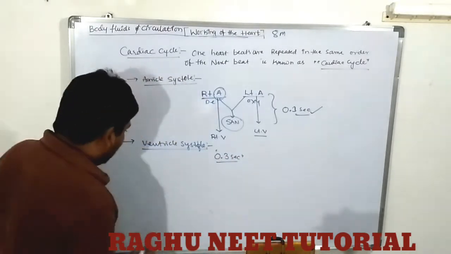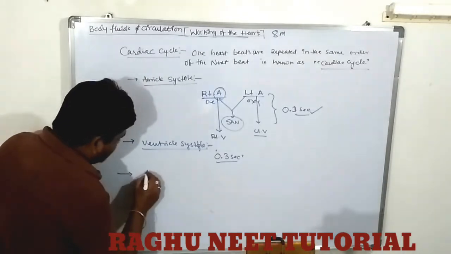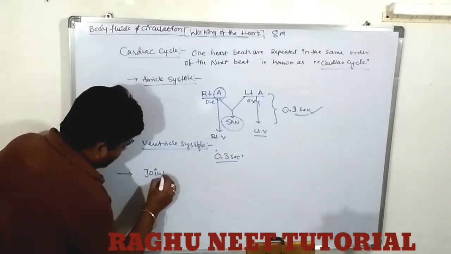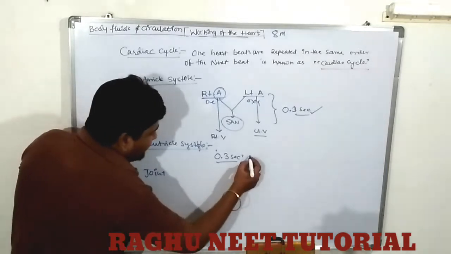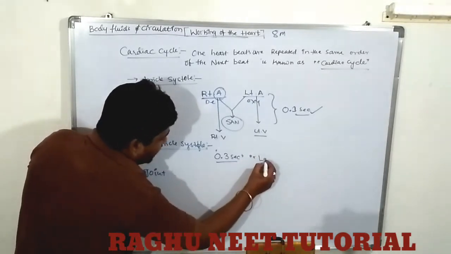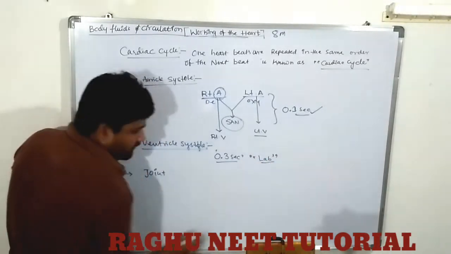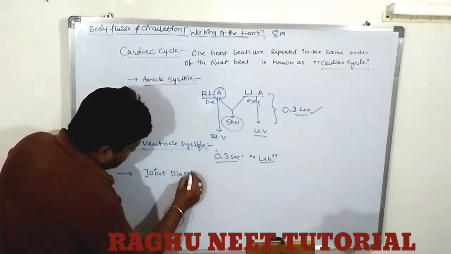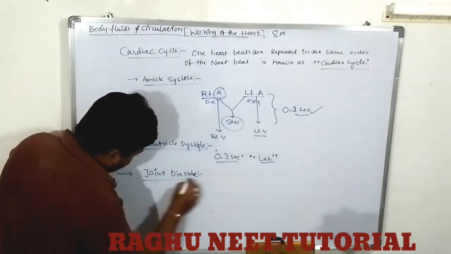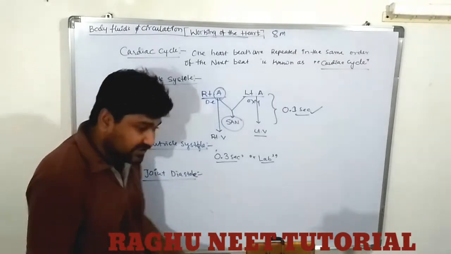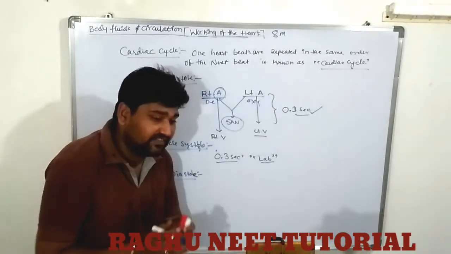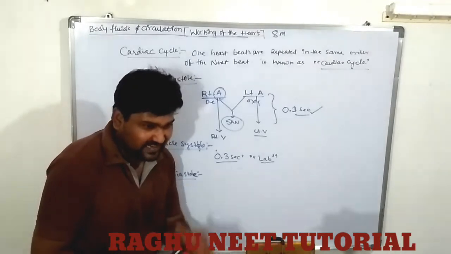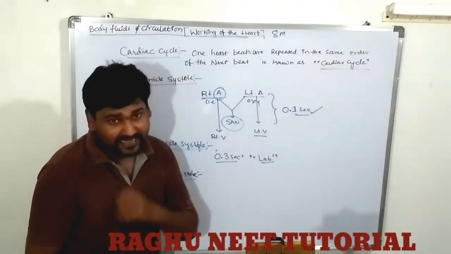Are you clear? The last one is known as joint diastole. After these, one of the sounds produced is known as lub. What is joint diastole? After the contraction, the auricles and ventricles both are relaxed.